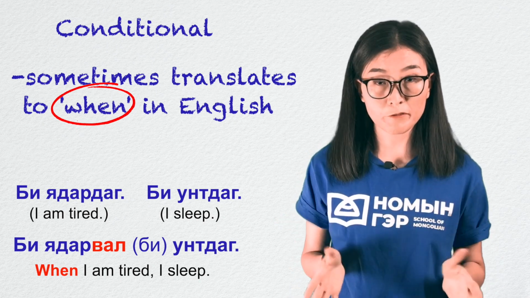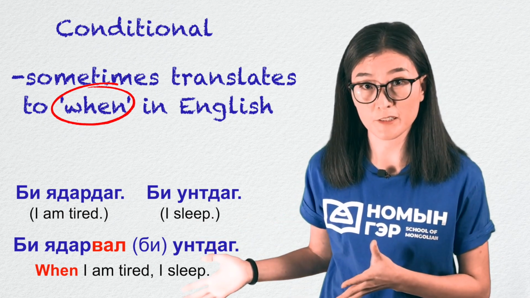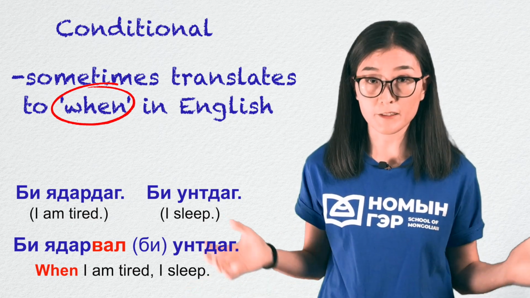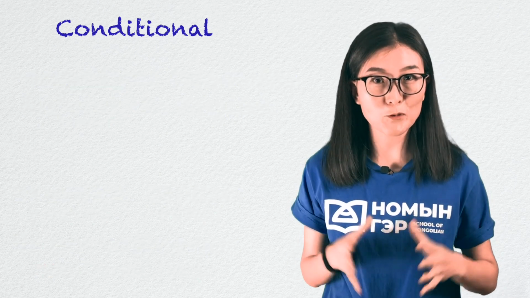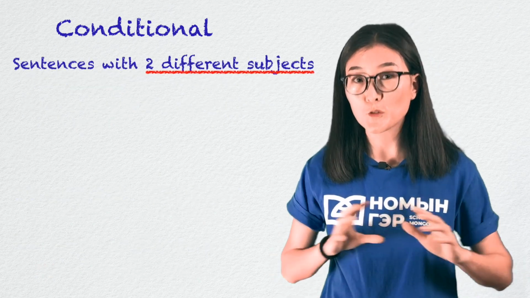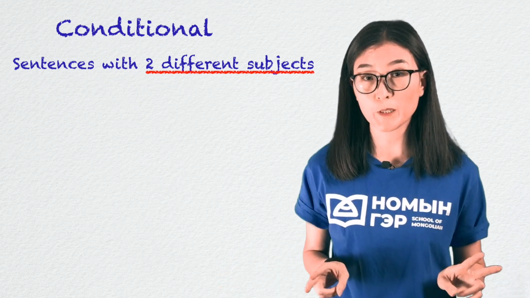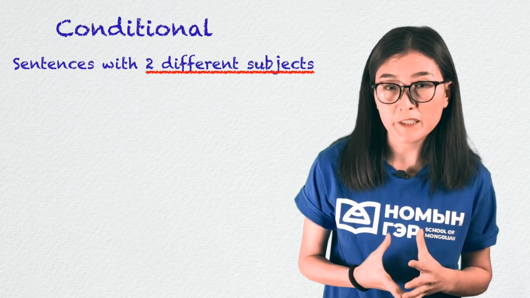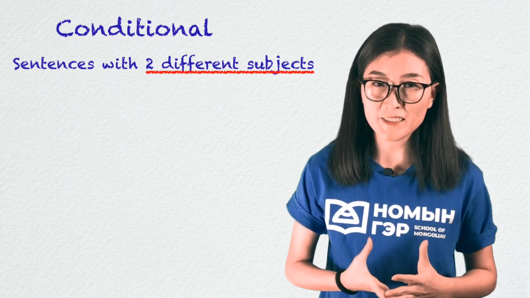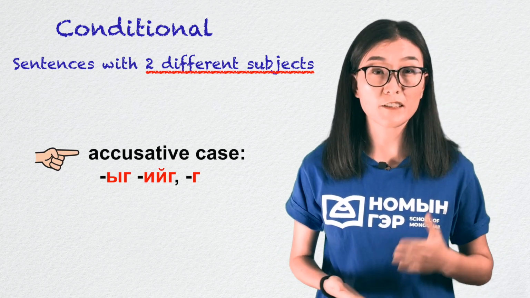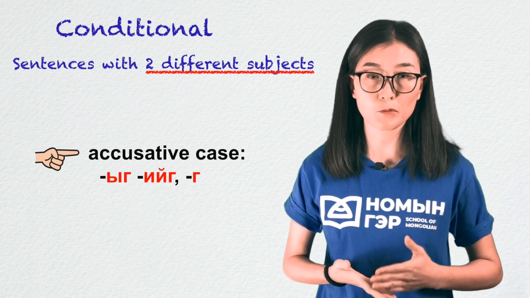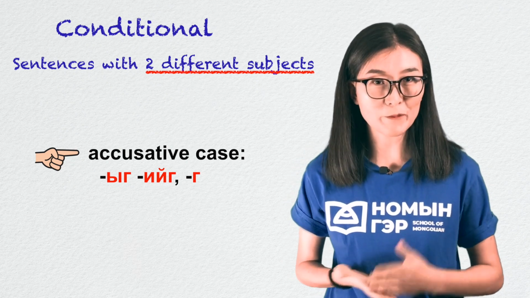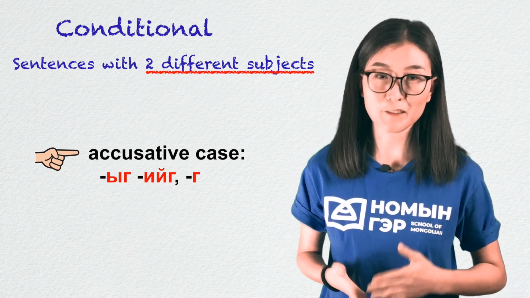So far, we've learned the sentences with the same subjects. That means the subject of the dependent clause and the main clause are the same. Now let's see how it works when there are two different subjects. Two different people are doing two actions. You might find it a bit complicated because we may need to use the accusative case. If you don't know what that is, see our video on cases. Just click on the link in the description below. Even if you don't know that, you can still continue watching, no problem.